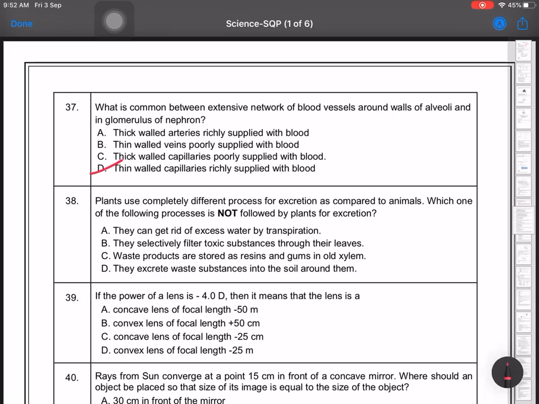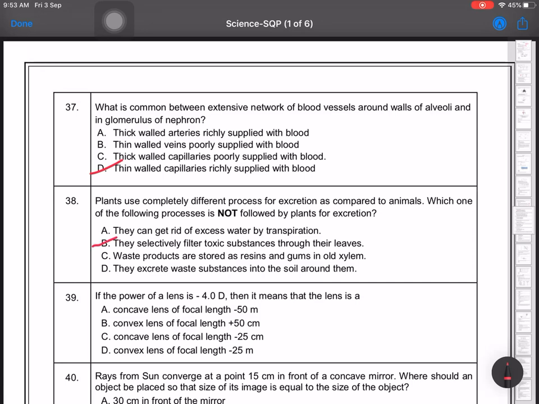Plants use completely different processes for excretion as compared to animals. Which one of the following processes is not followed by plants for excretion? Now when we say they selectively filter toxics through their leaves, they can get rid of X by transpiration, and waste products are stored as resins and gums and they excrete. So we have to see which one of the following processes is not followed by plants. So it will be B. All other three are followed.